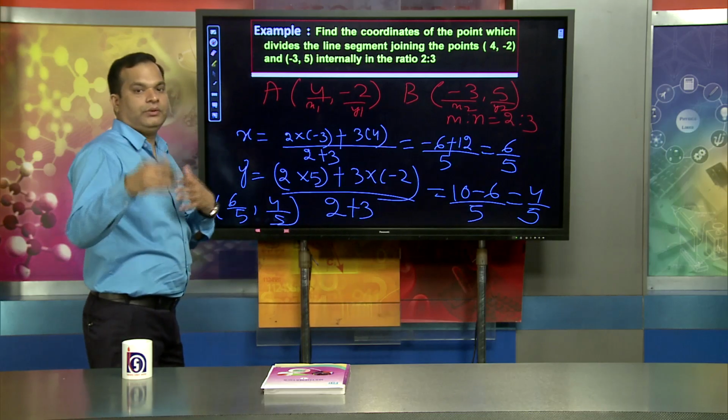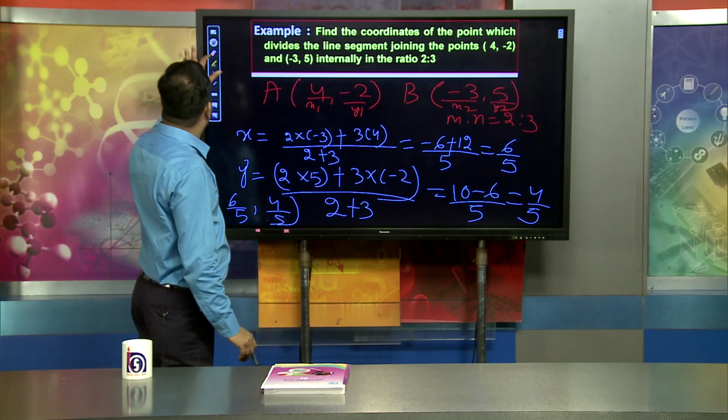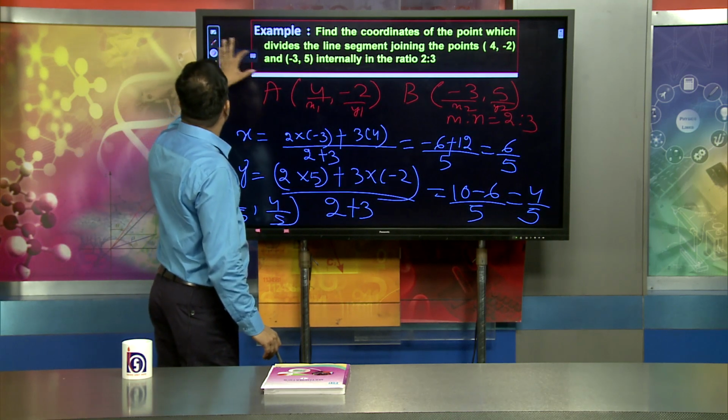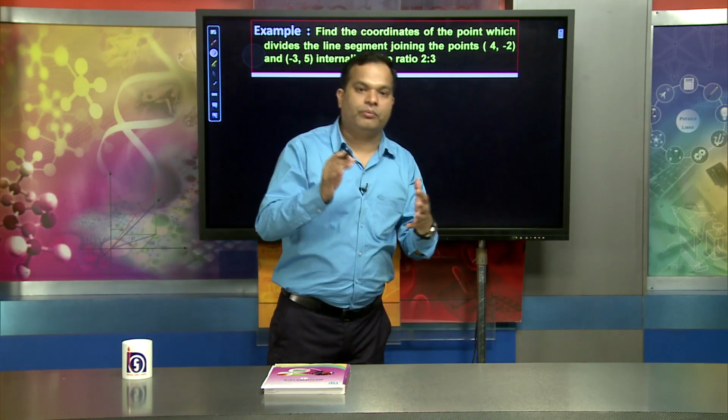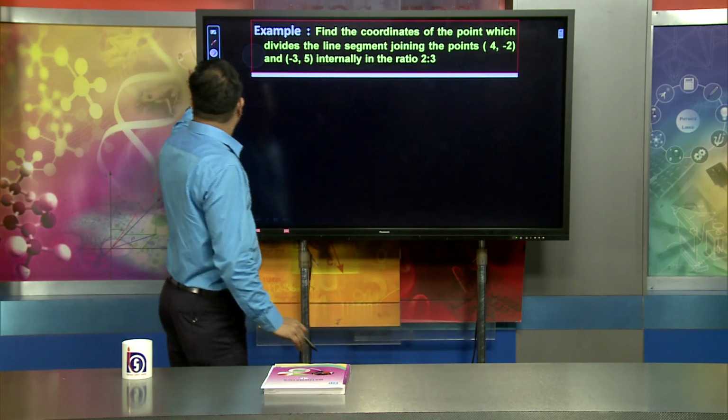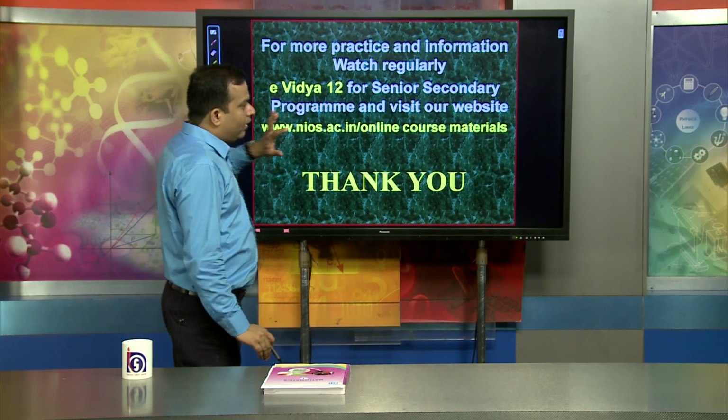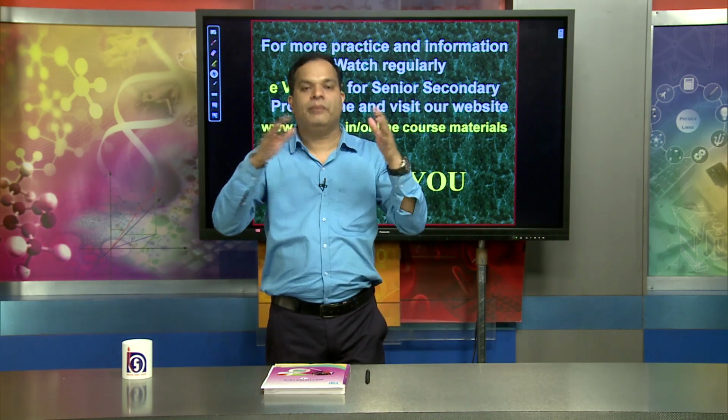So, this is the use of the section formula, with which we can find the coordinates of the concerned point. We just discussed the internal division; in case of external division, the positive becomes negative.